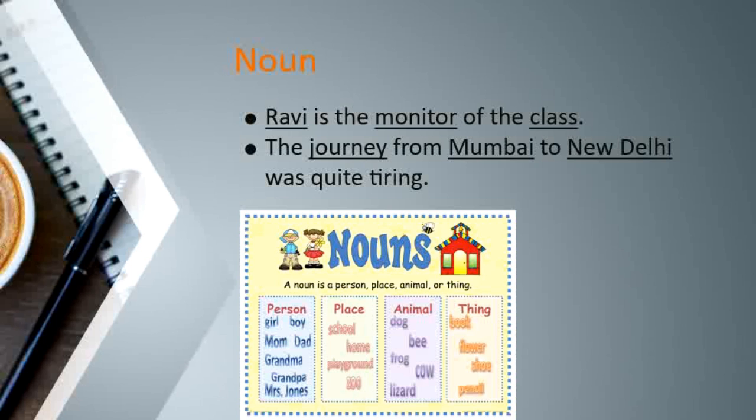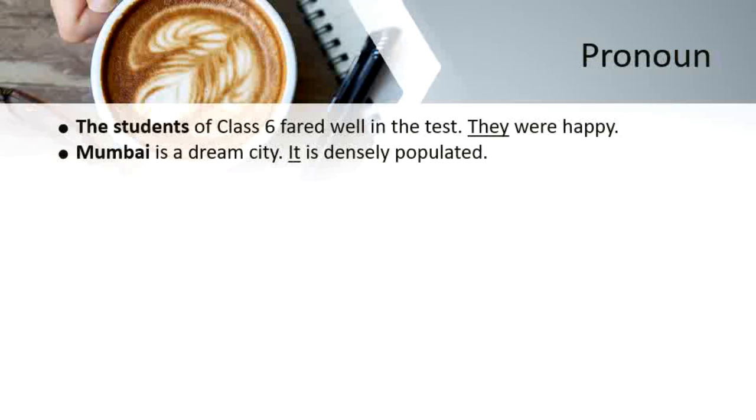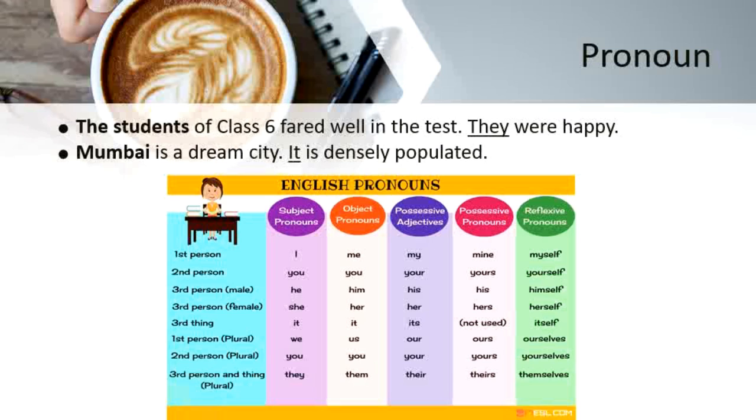Next, let us learn about the pronoun. Look at the following sentences and note the link between the underlined words and the words in the bold typeface. The students of class 6 fared well in the test. They were happy. Let us look at the second example.